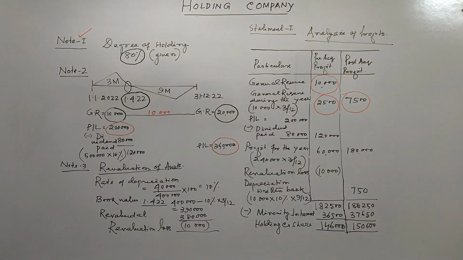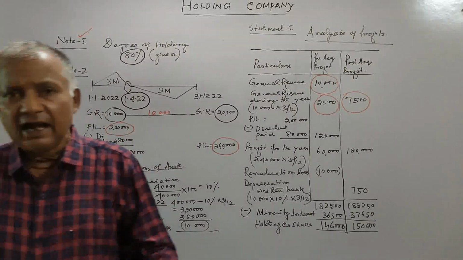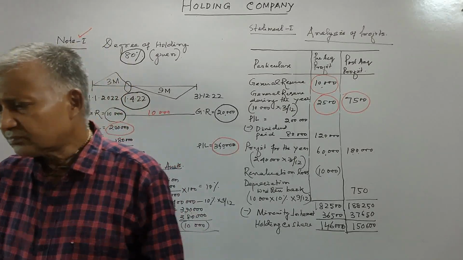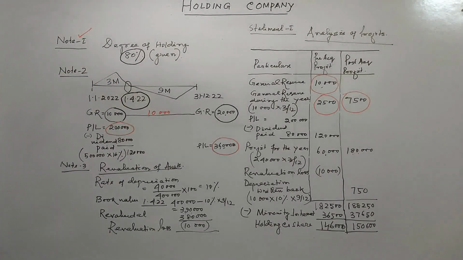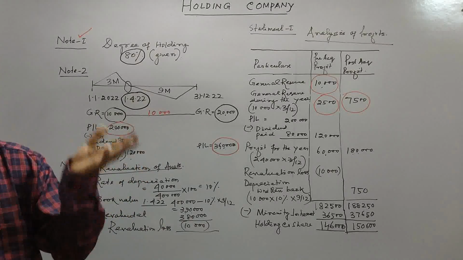They have also given that Tikka Limited distributed dividend for the year 2021 at the rate of 16%.